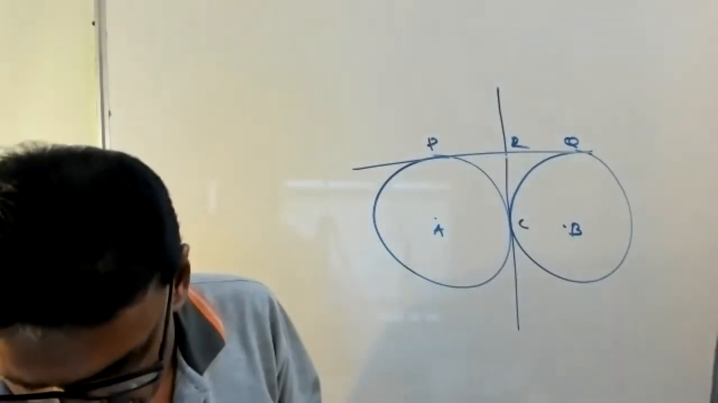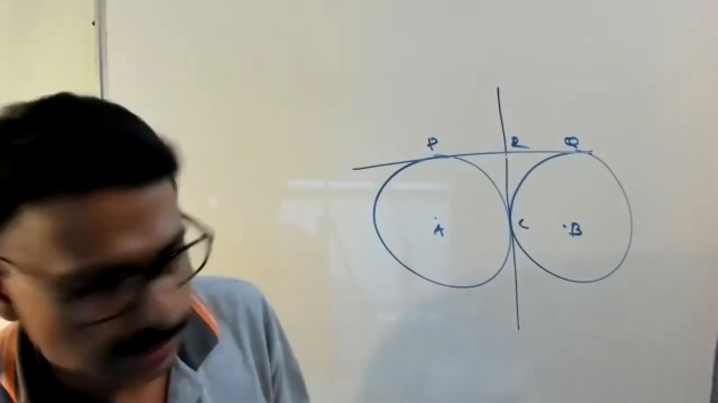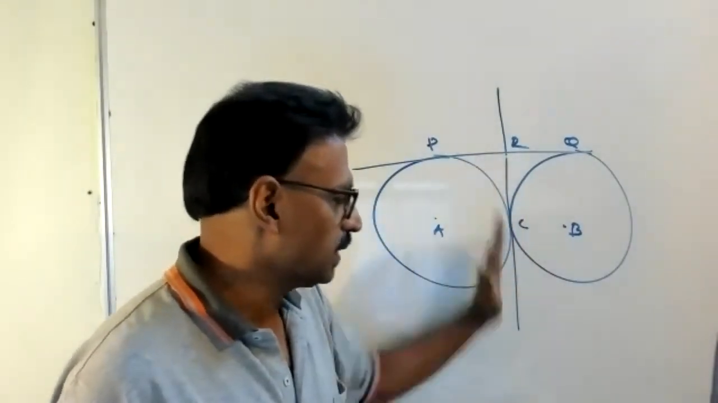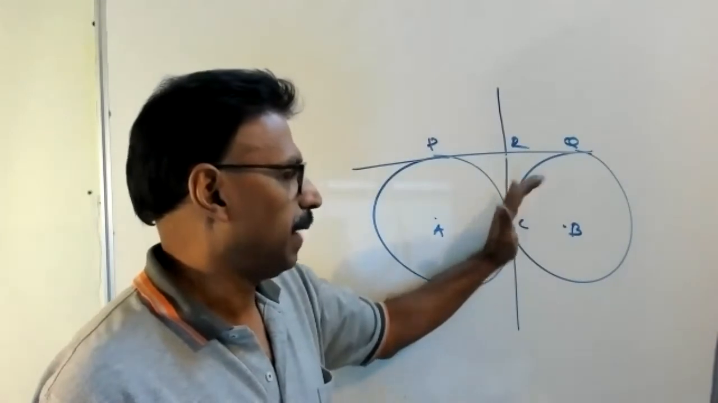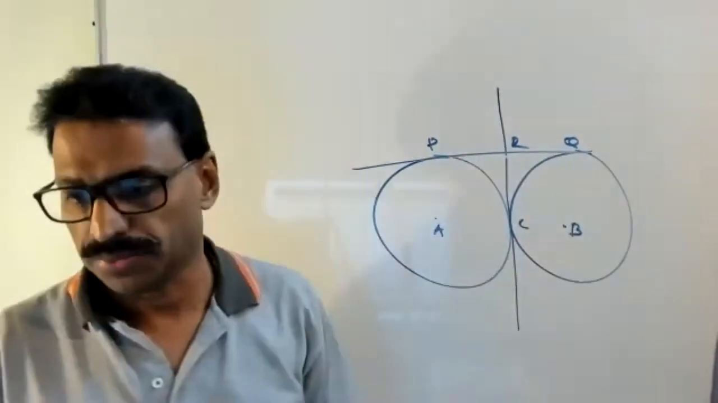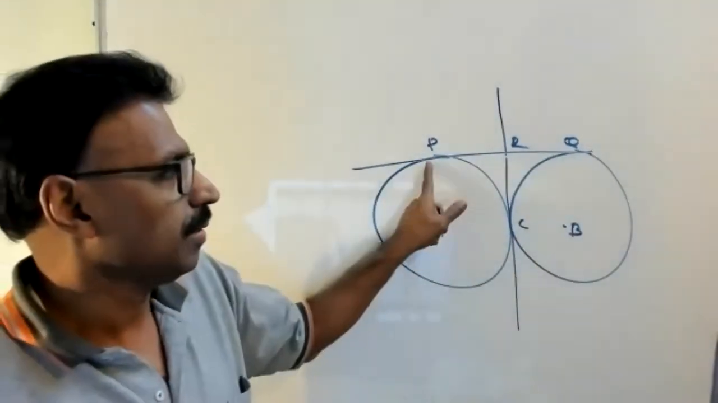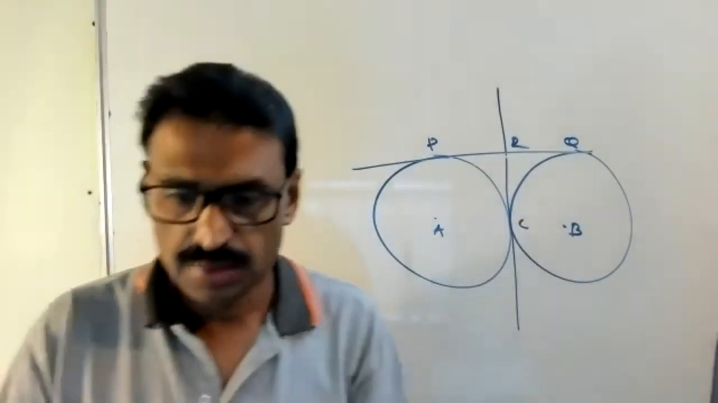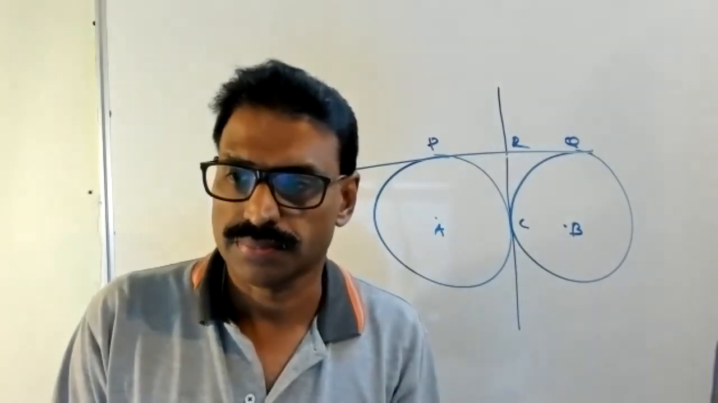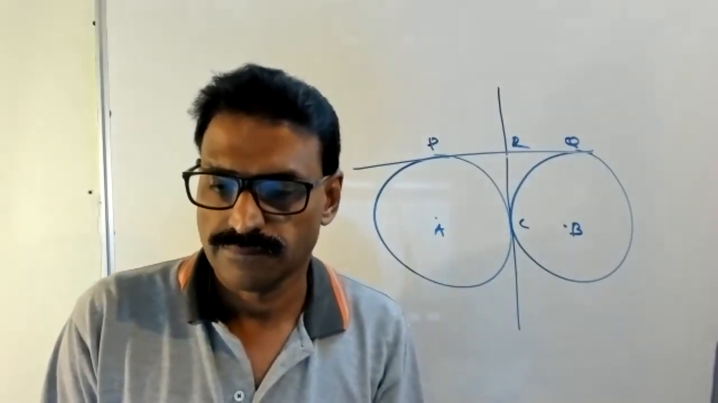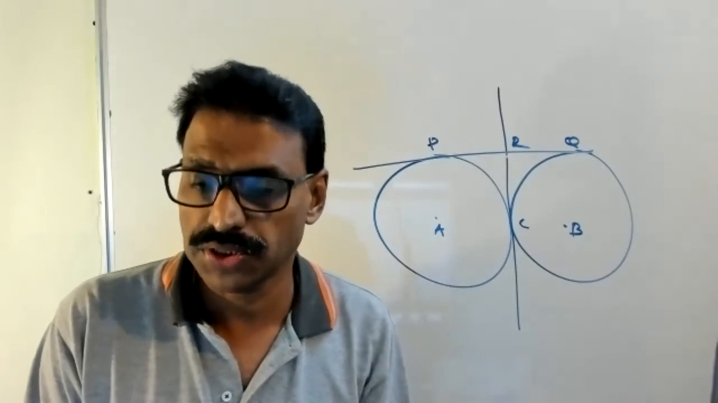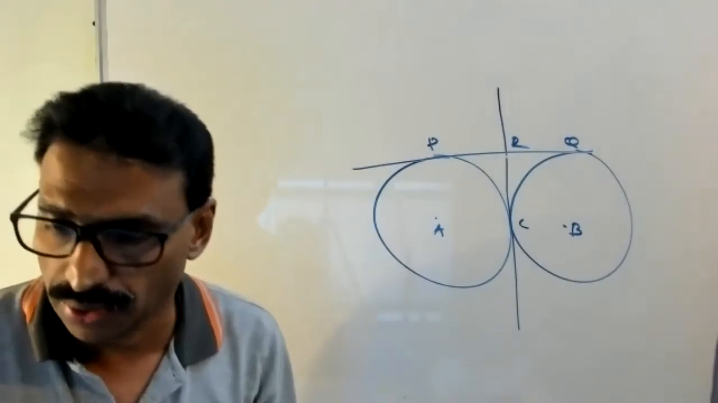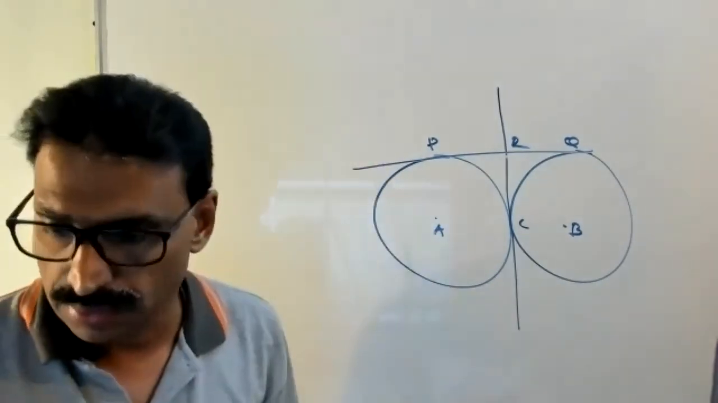Question again. Two circles touch each other at C. The tangent at C bisects the common tangent at P and Q. That means we are sure that PR equal to RQ. Can you try? Question clear or not? Anyone have an issue with the question? Raise hand. Okay, then try now.